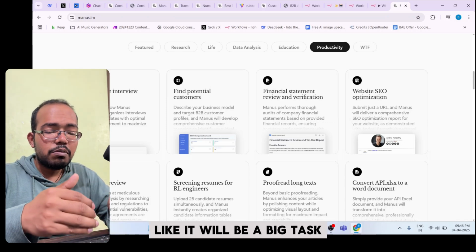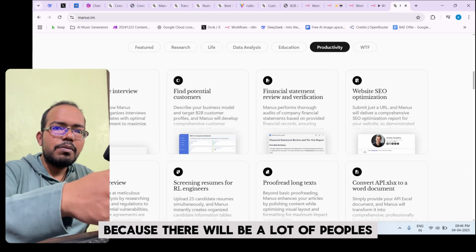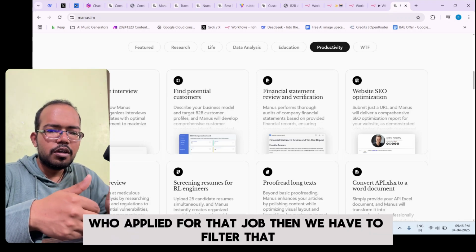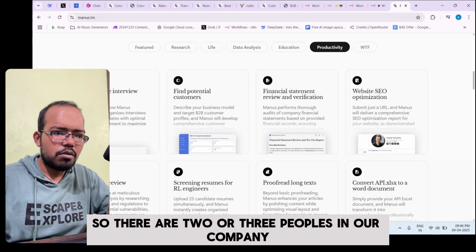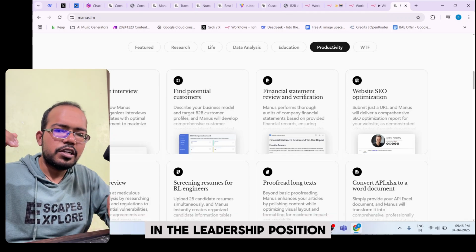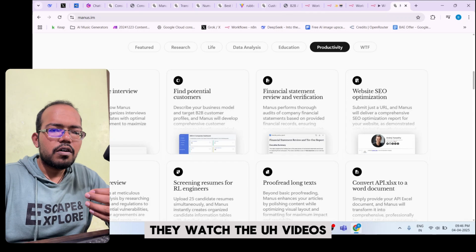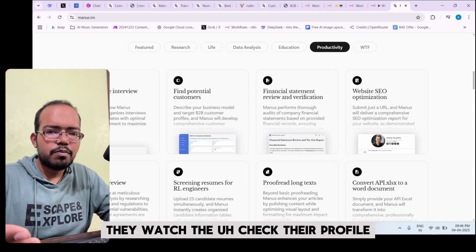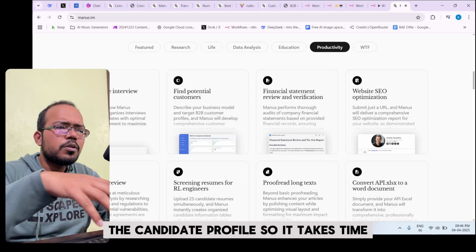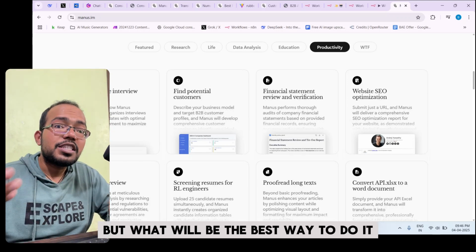So for us, it will be a big task because there will be a lot of people who applied for that job. Then we have to filter that. There are 2 to 3 people in our company in the leadership position. They watch the videos, they check the candidate profiles. So it takes time, but what will be the best way to do that?